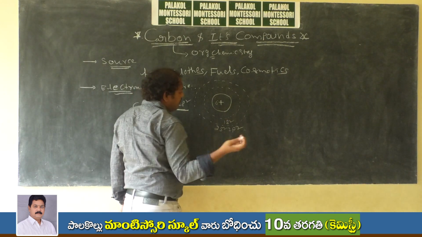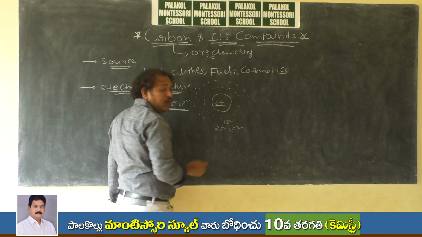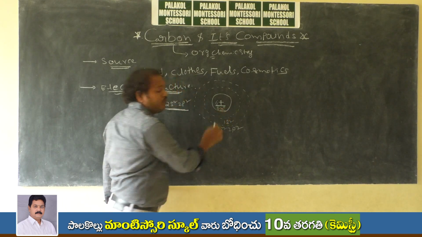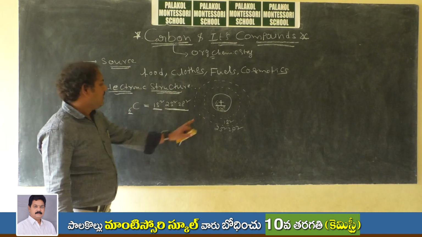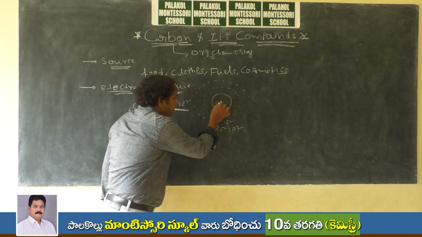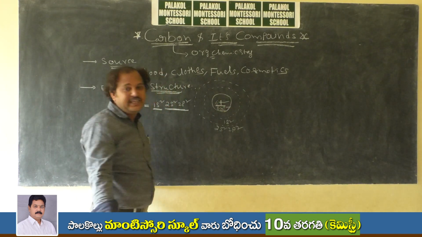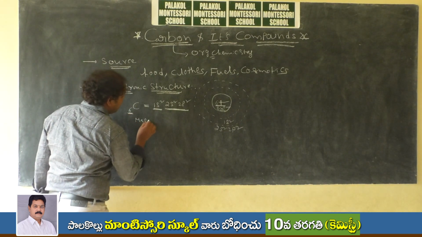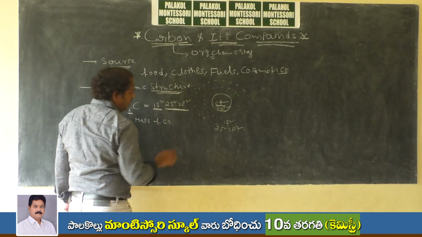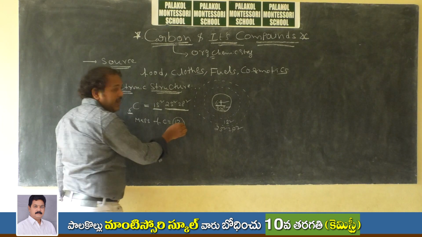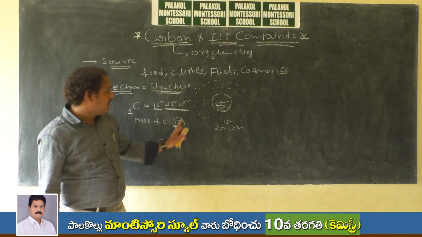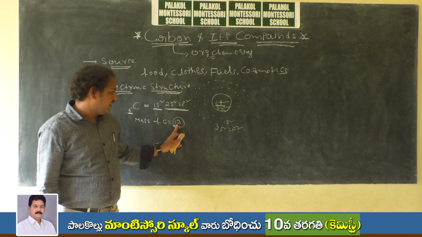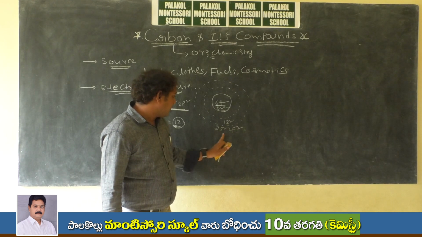Along with that, one more thing I would like to tell you. Along with 6 protons, there exist 6 neutrons. The 6 protons and 6 neutrons give the mass number of carbon. So the atomic number is 6, but the mass of carbon is equal to 12. How does 12 occur here? 6 protons plus 6 neutrons is nothing but 12. And next, 4 valence electrons are present.